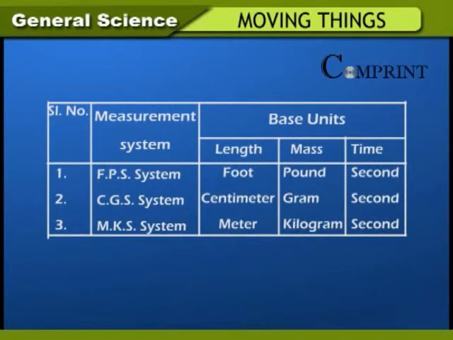Measurement system, FPS system. Base units for length, foot; for mass, pound; for time, second. CGS system. Length, centimeter; mass, gram; time, second. MKS system. Length, meter; mass, kilogram; time, second.